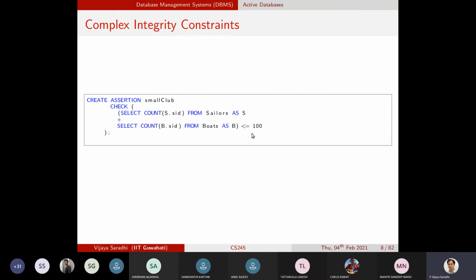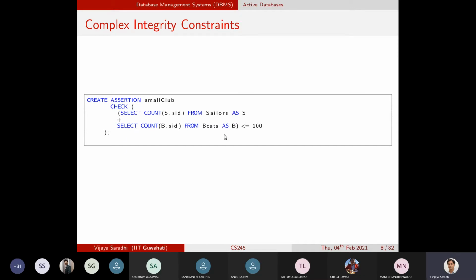Even if you perform an insertion operation on sailors or boats, this assertion will be activated, and then it will check the constraint that you have placed to honor this constraint.